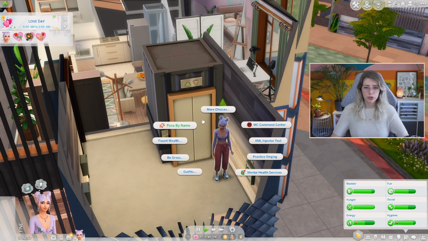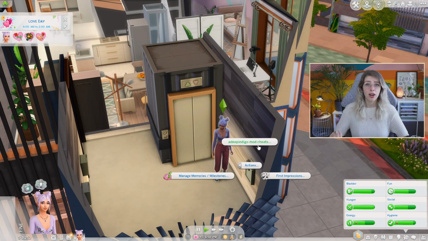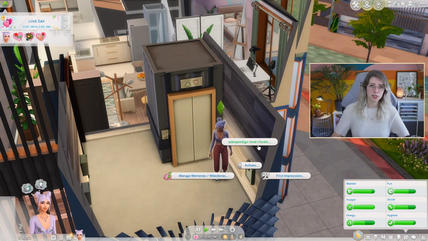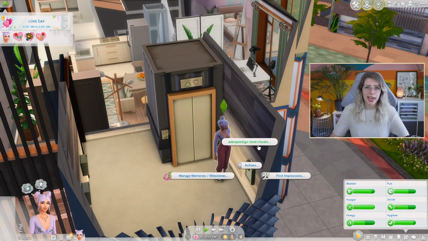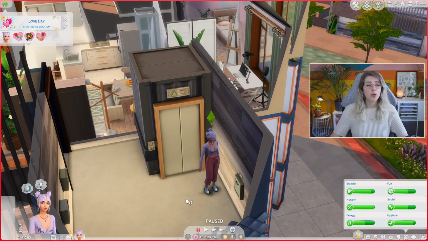So if you click on your sim and you go to actions and then ADeepIngido mod cheats, that's where the menu of this mod is hidden. So basically anything in this mod is supposed to be discovered through gameplay. From what I understand of this mod, whenever your sim is born, there's a random chance that they'll be either neurotypical or neurodivergent.